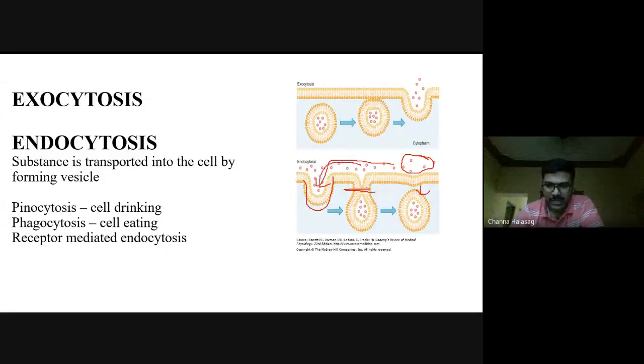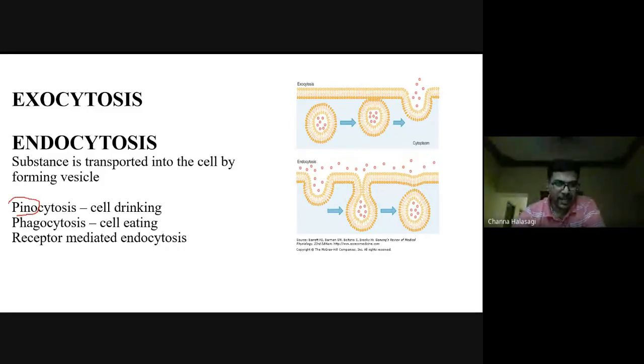The macromolecules come and bind, there is an invagination of the cell membrane, and finally it will fold into a vesicle, and the vesicle gets pinched off. So this is called endocytosis. In endocytosis we have got different types.